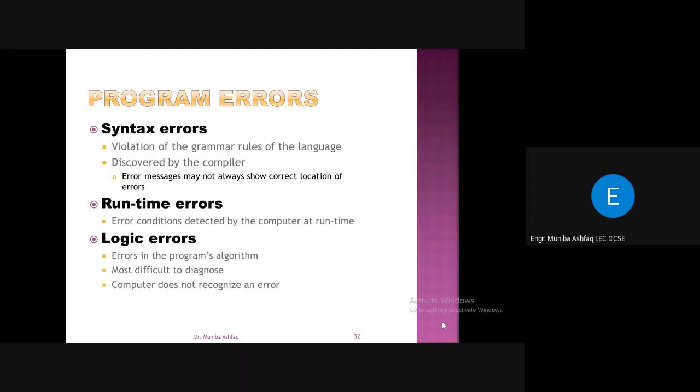So what will happen? 3 divided by 0, you know this comes up with an undefined value, right?